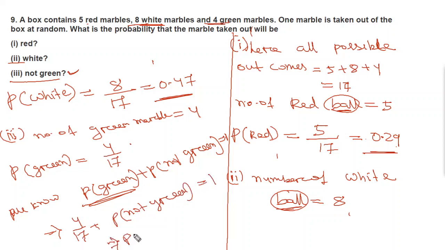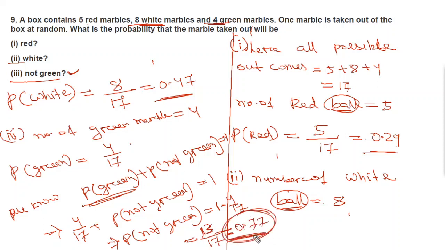So probability of not green is equal to 1 minus 4 by 17, which is equal to 13 by 17, which is equal to 0.77. In this way we can solve it. Part three is 0.77, part two is 0.47, part one result is 0.29.